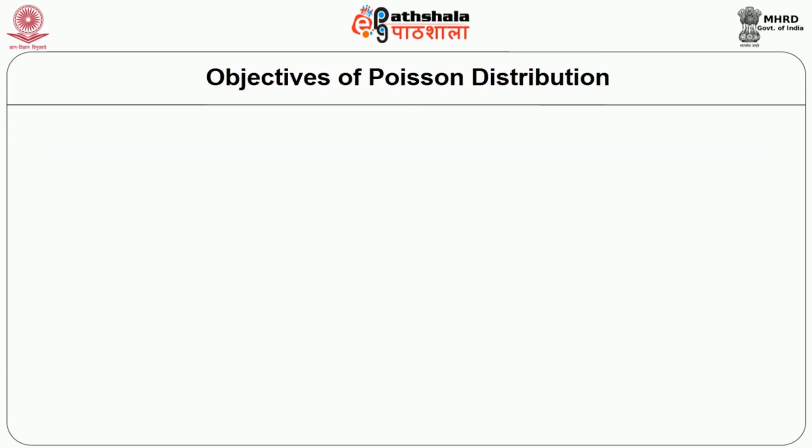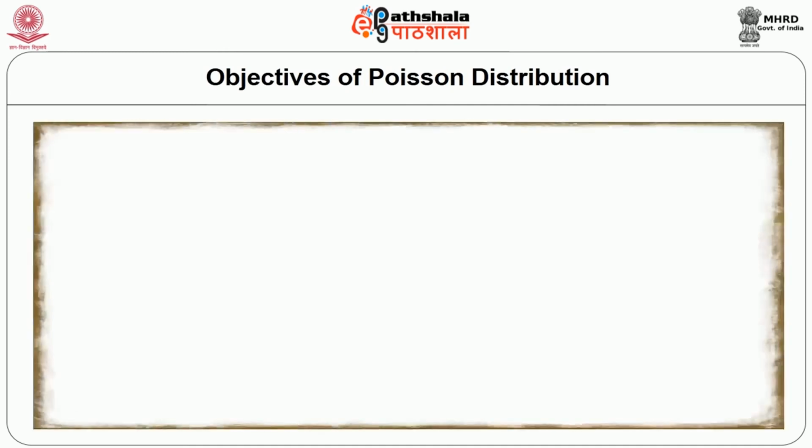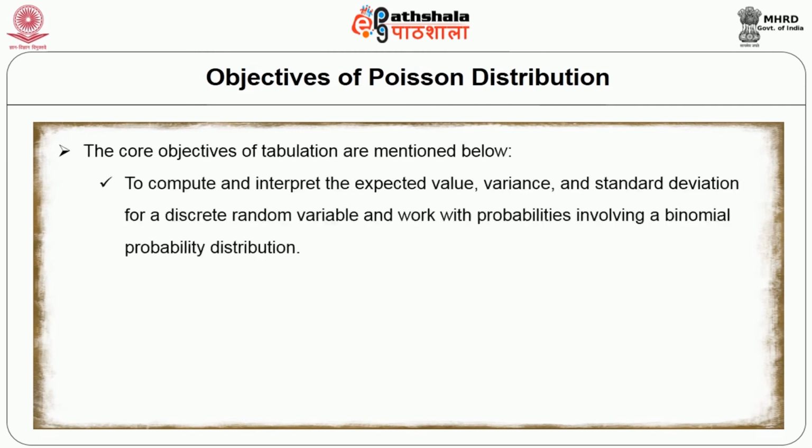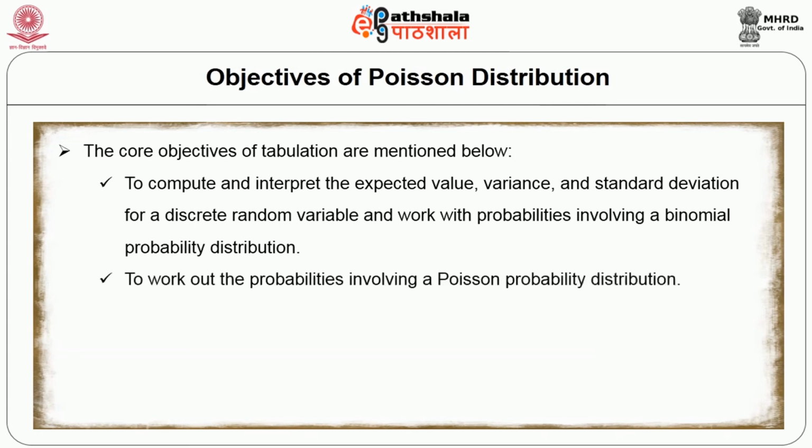Let us understand some of the major objectives, and why they play such an important role. The first objective is to compute and interpret the expected value, variance and standard deviation for discrete random variables and work with probabilities involving binomial distributions. The second is to work out probabilities involving the Poisson probability distribution.